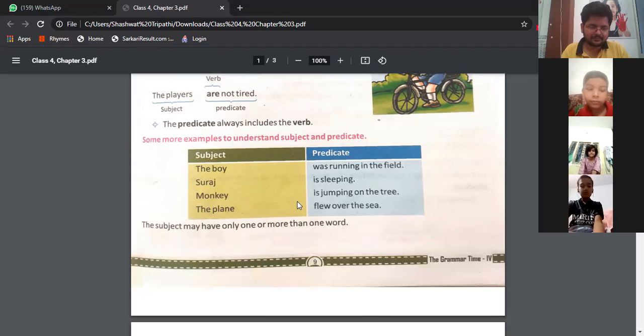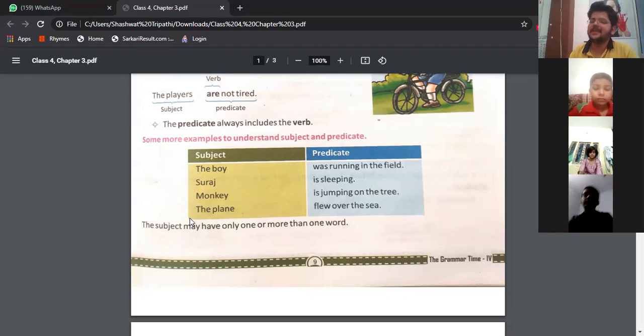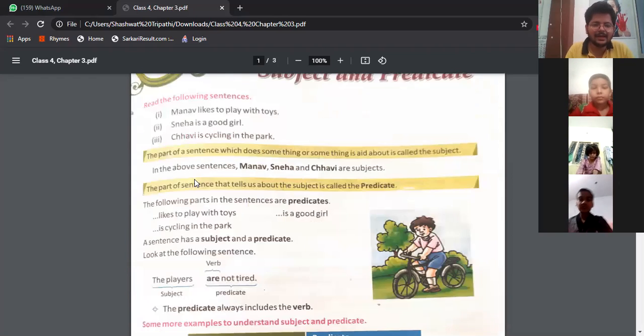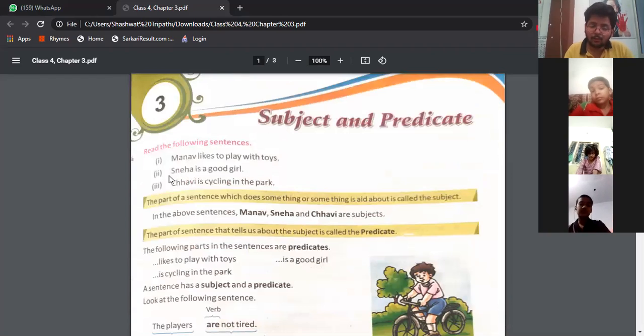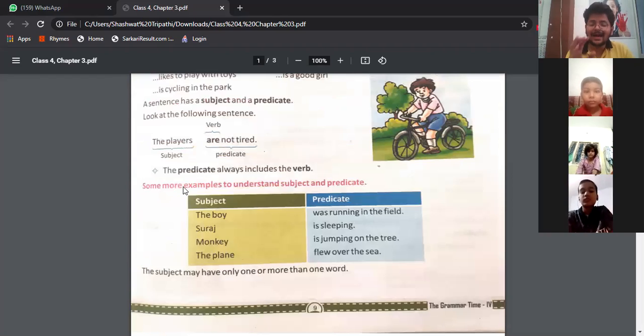Okay. Now see this example. Sometimes a sentence can have more than one subject. It means that a sentence can have a subject of more than one word. अभी आपने यहाँ ये देखा हुआ है ना कि यहाँ पे सिर्फ मानव सब्जेक्ट है, only Sneha is the subject and here only Chhavi is the subject. But sometimes there are subjects which are of more than one word. See here, the boy was running in the field. The sentence is talking about the boy, so the boy is the subject and was running in the field is the predicate. Is it clear?